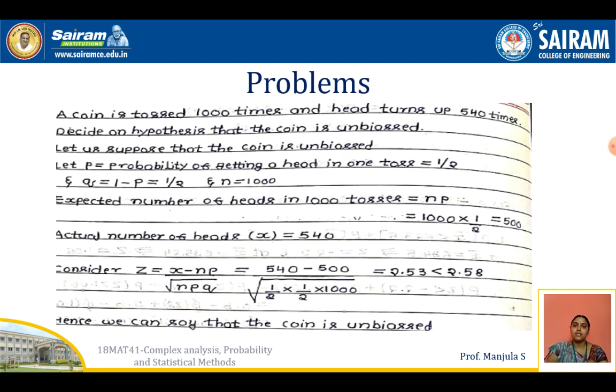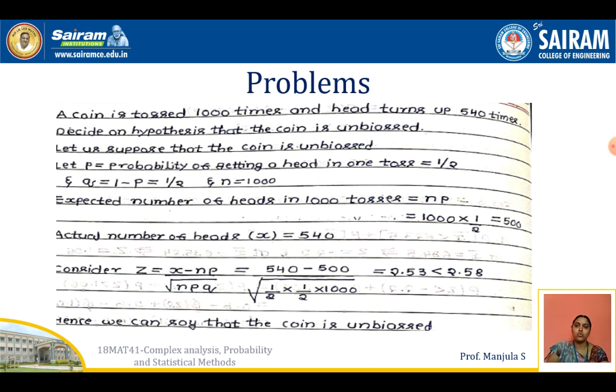A coin is tossed 1000 times and the head turns up 540 times. Decide on the hypothesis that the coin is unbiased. This is the question. A coin is tossed 1000 times, so here n is equal to 1000. Out of 1000 tosses we are getting 540 heads. That is the success.